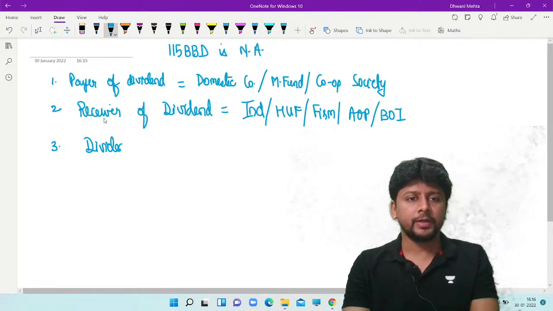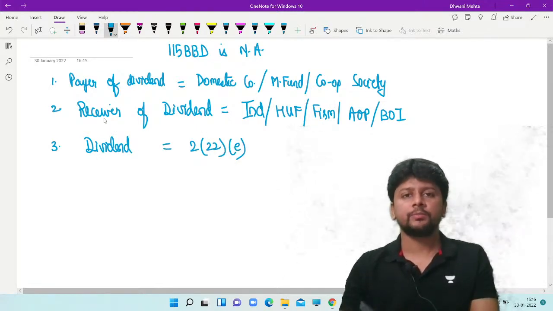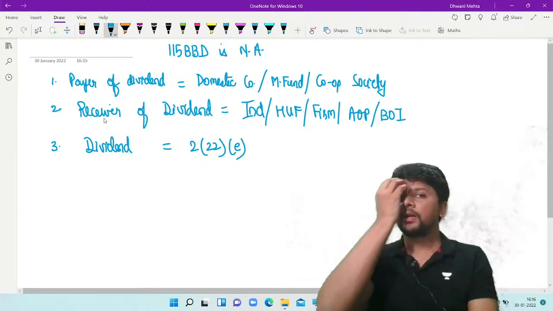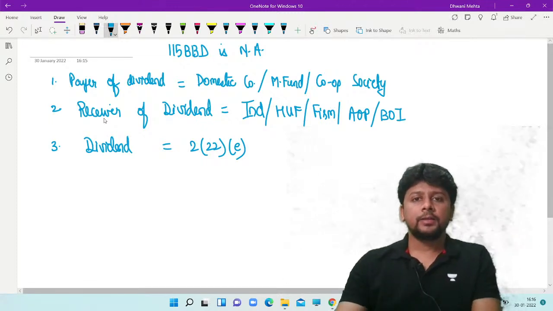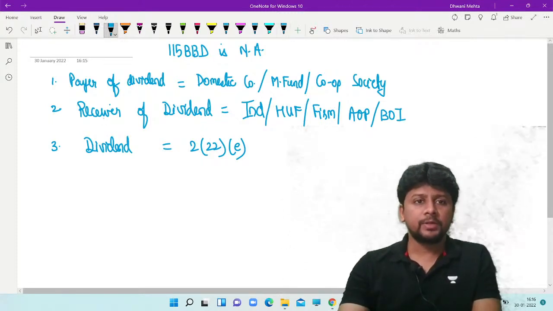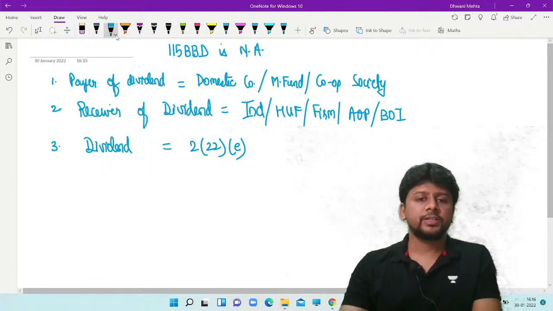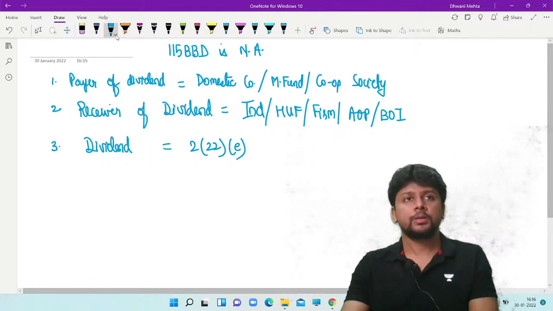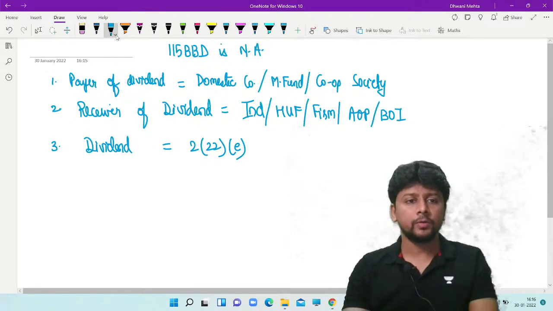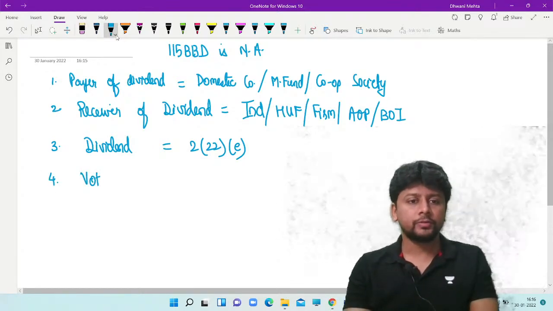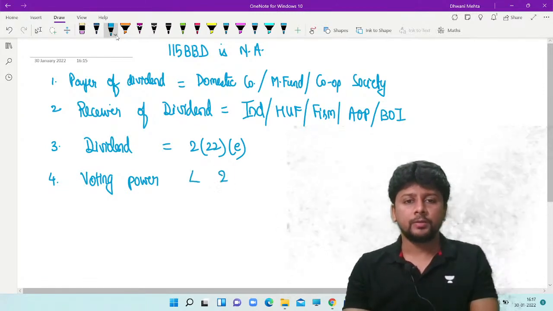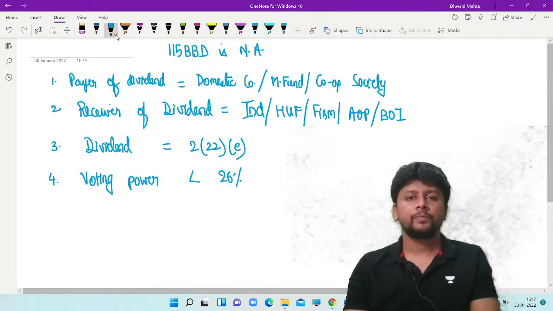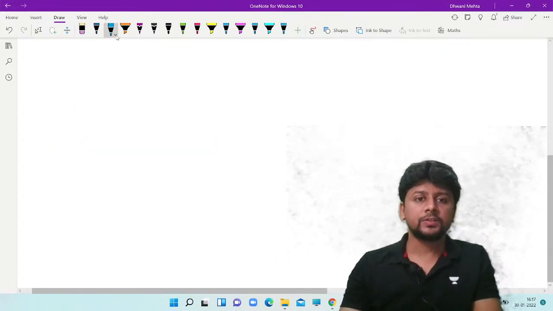If the nature of dividend is defined in 2(22)(e), a private limited company giving a loan to a shareholder whose voting power is minimum 10%, then also 115BBD will not apply. Dividend will be taxable under 2(22)(e). And the fourth and last situation to imagine is voting power below 26%. Then 115BBD is not applicable.